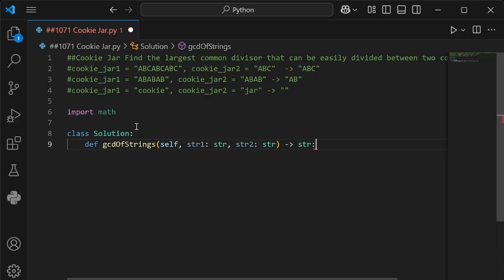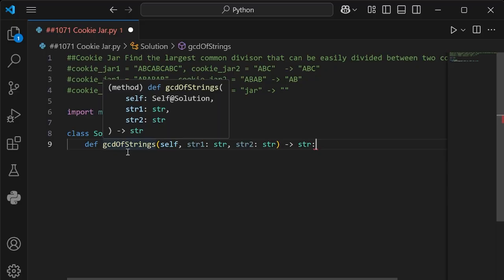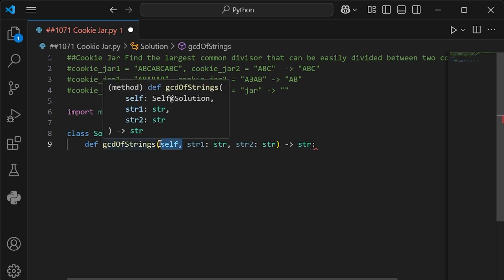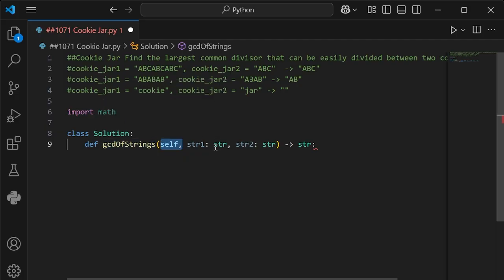Class is like a toolbox, and our different functions are the different tools. Right now we're only focused on one tool, i.e. our cookie jars. And our cookie jars, we have two jars, cookie jar 1 and cookie jar 2. So what I'm going to do here is we have to keep this name so that Leetcode would know what we're doing. We have to put self, because if we had multiple tools in our toolbox or multiple functions, we have to have a way to call back to each of our tools. So this self is a way to call back to this particular cookie jar tool.